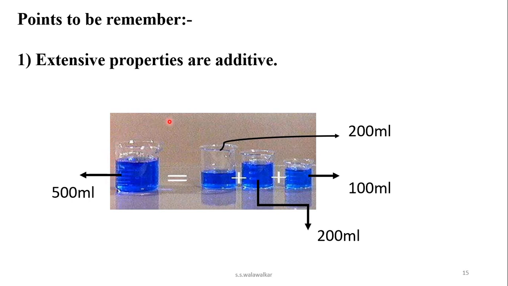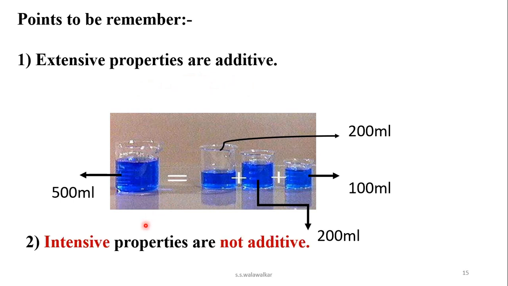So 100 plus 200 plus 200 becomes equal to 500. So volume is an additive property. Extensive properties are additive. You can add them.